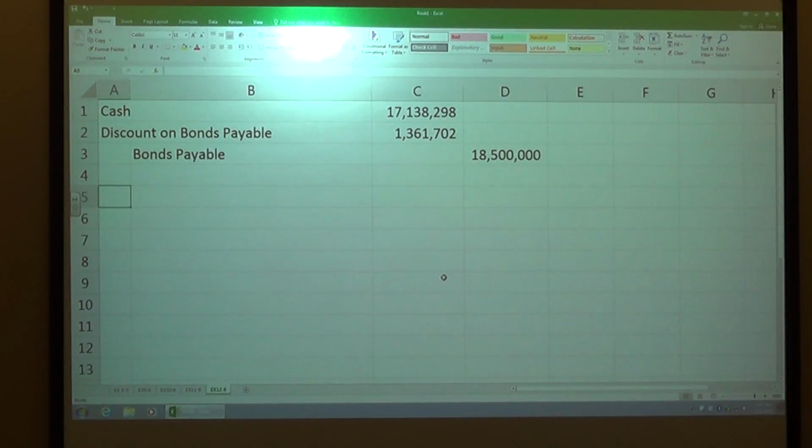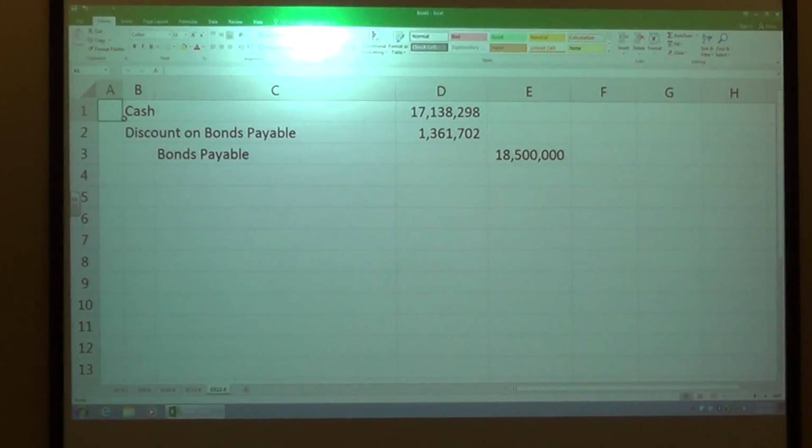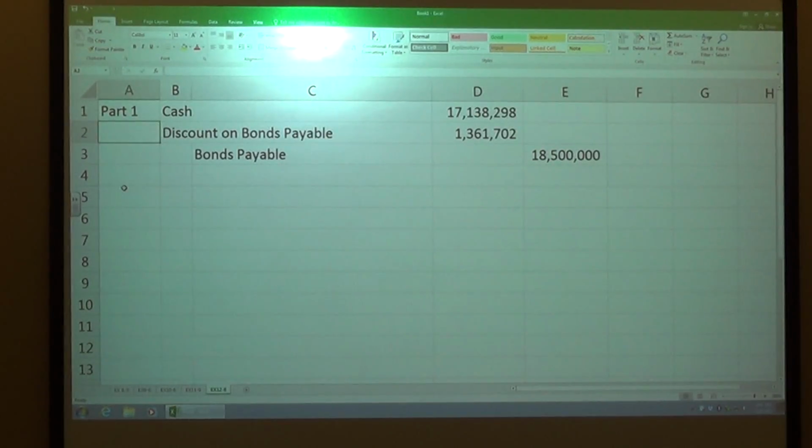They didn't give us a date. Otherwise, yes, I put the date in there, but they just said the issuance of that, whatever it was. So that was the issuance of the bond, that was number one. So what I'll probably do is just insert it here real quick, and make sure this is part one. So we have that. So part one, this will be part two.